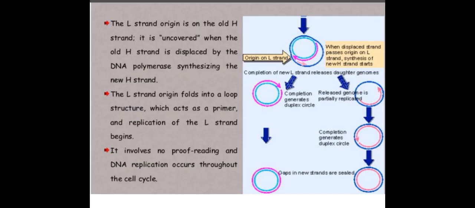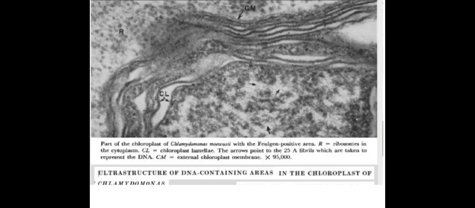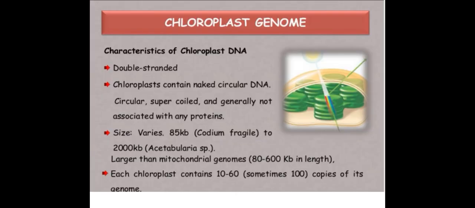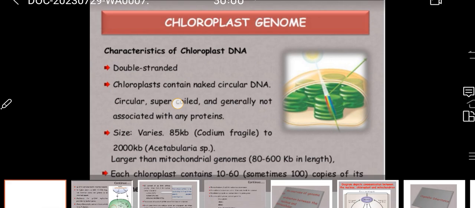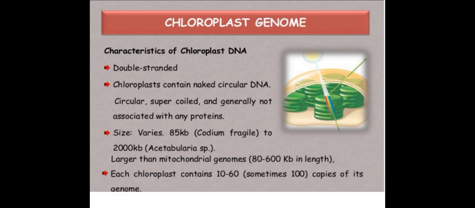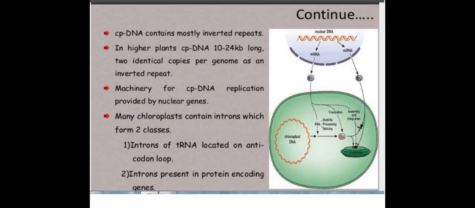Chloroplast genome. Characteristics of chloroplast DNA: it is double-stranded. Chloroplasts contain naked circular DNA, supercoiled and generally not associated with any proteins. Size varies and is larger than the mitochondrial genome. Each chloroplast contains 10 to 60 copies, sometimes 100 copies, of its genome. cpDNA contains mostly inverted repeats. In higher plants, cpDNA is 120 to 160 kb long, with two identical copies per genome as an inverted repeat.